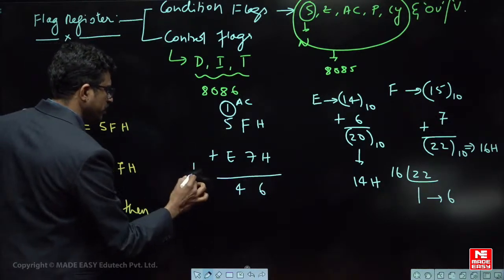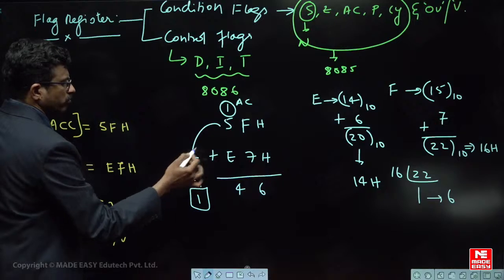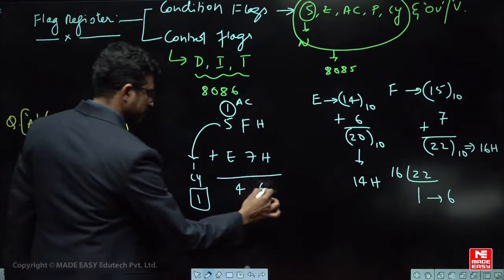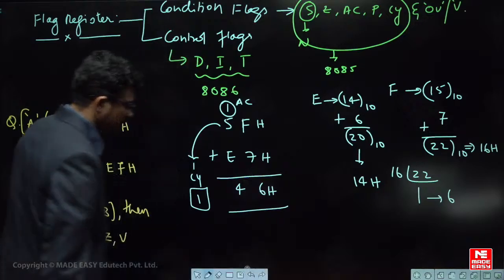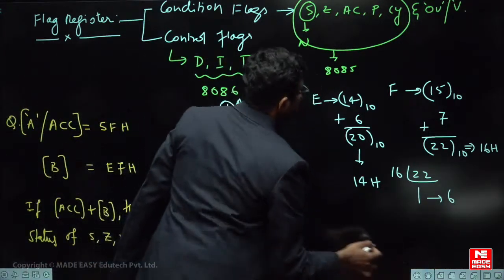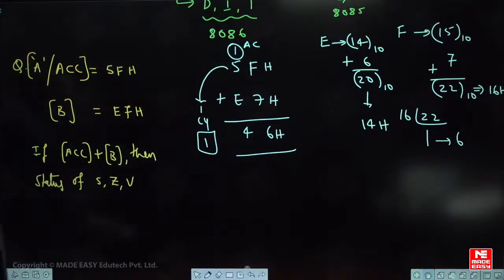So this 1 is the carry flag. So carry flag will be 1. So 1 is carry out of the MSB bit. So carry flag is 1. So the result in the accumulator is 46 and carry flag is 1. Fine. So now let us see how the flags are modified, what is the status of flag.